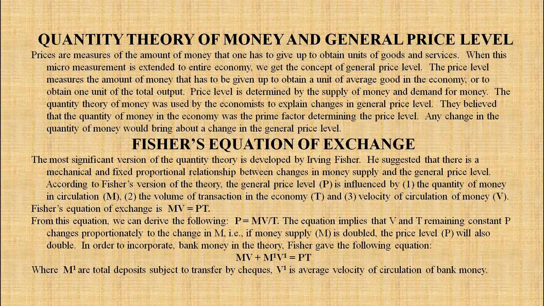So Fisher's equation of the exchange is MV is equal to PT. From this equation, we can derive the following: P is equal to MV upon T.